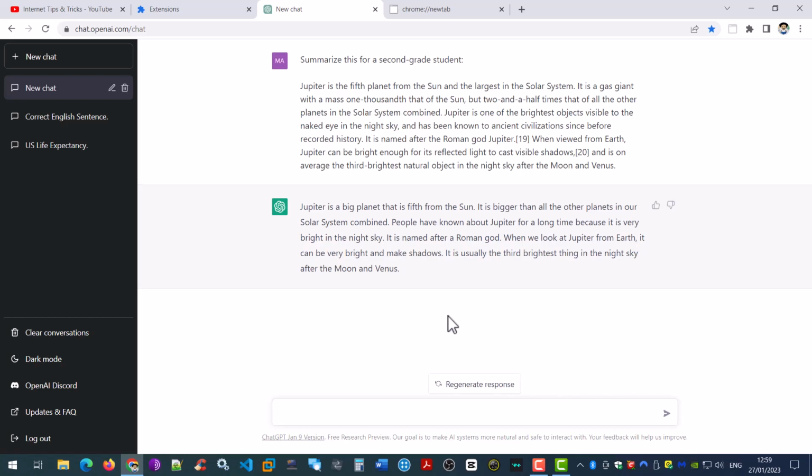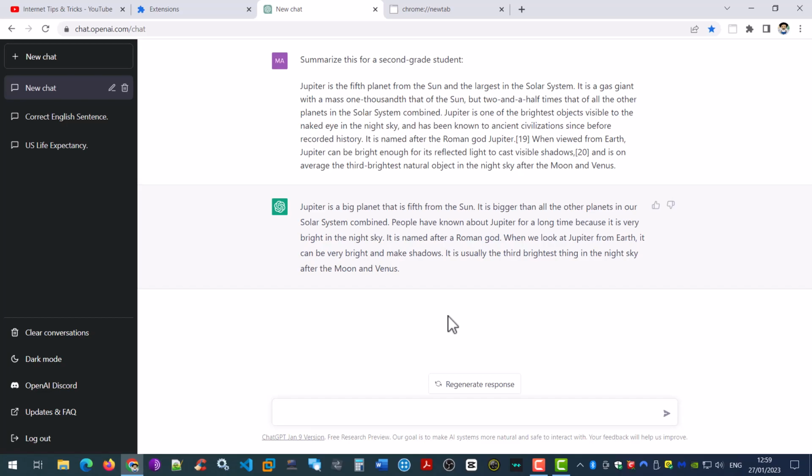Okay, so we've got 5 or so simple sentences, which is much easier to digest. Jupiter is a big planet that is 5th from the Sun. It is bigger than all the other planets in our solar system combined. People have known about Jupiter for a long time because it's very bright in the night sky. It is named after a Roman god. When we look at Jupiter from Earth, it can be very bright and make shadows. It is usually the 3rd brightest thing in the night sky after the moon and Venus.